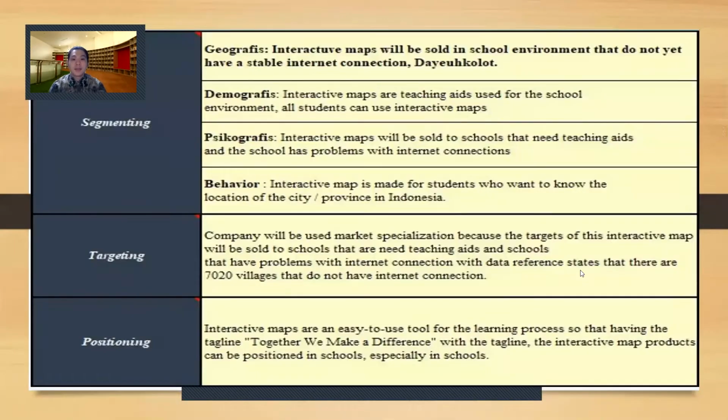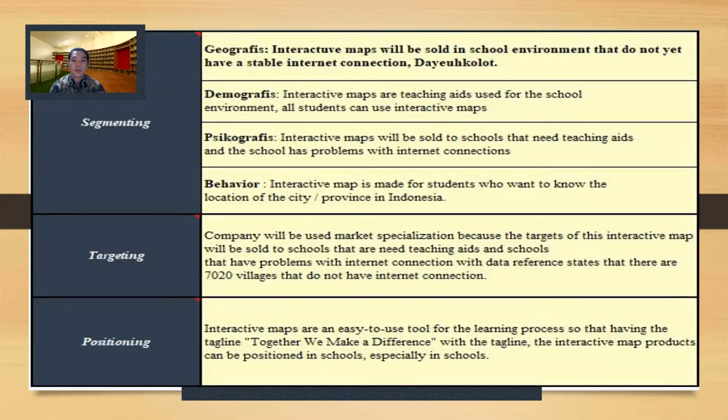This is STP: segmenting, targeting, and positioning. Segmenting has four parts: the first, geographics, demographics, psychographics, and behavior. Geographics: the interactive map will be sold in school environments that do not yet have a stable internet connection. Demographics: the interactive map is a teaching aid used for the school environment. All students can use interactive maps.